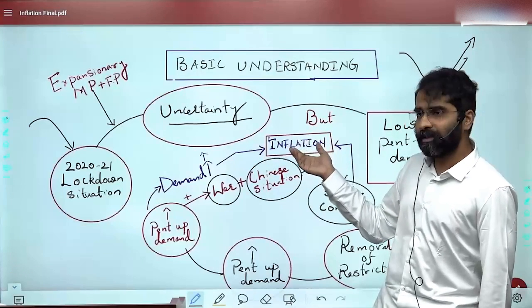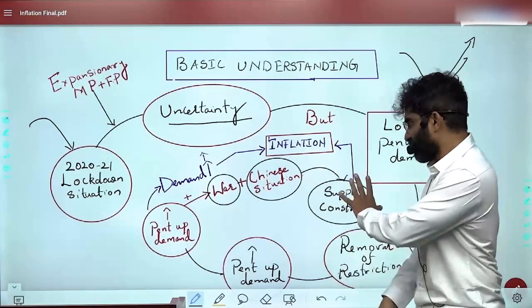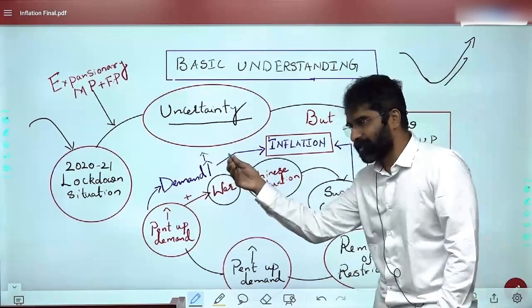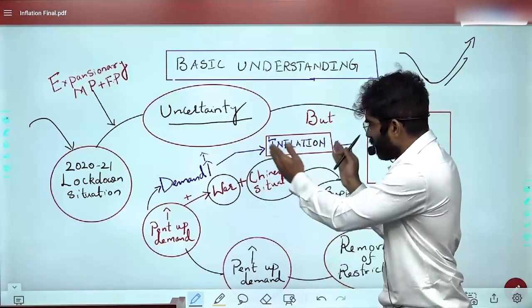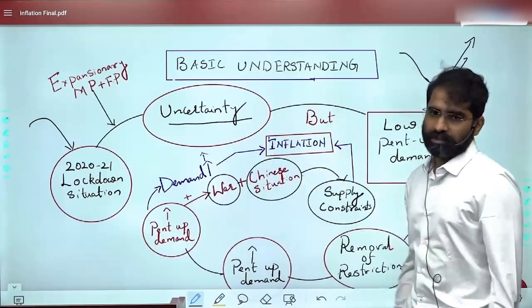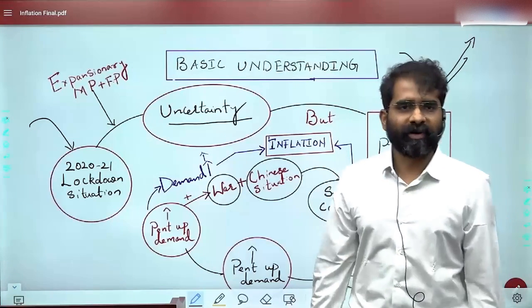Are you able to get this? So along with this, these supply constraints plus this demand constraint has led to inflation. This is the first understanding. I hope you have understood.